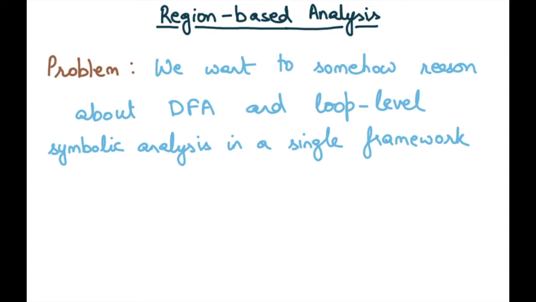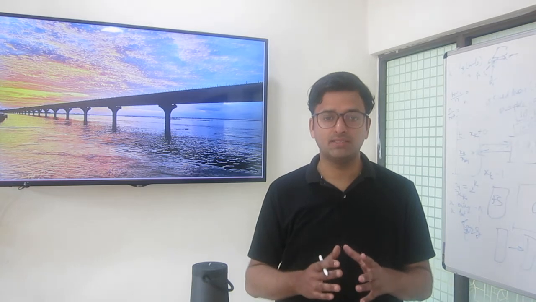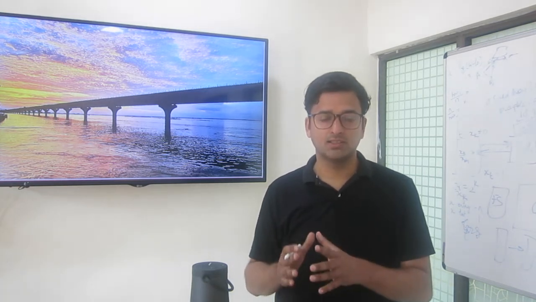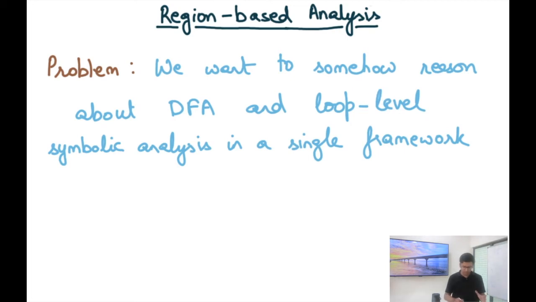So last time we discussed how a symbolic analysis at the loop level can produce more precise transfer functions, or answers, values, than what a regular vanilla DFA, data flow analysis, would produce. Now the question here is we want to somehow reason about both the data flow analysis of the larger program and the loop level symbolic analysis in a single framework, right? Because loops are only a part of the larger program. We may want to use symbolic analysis for loops, but then we also want to integrate it with the data flow analysis in the rest of the program.